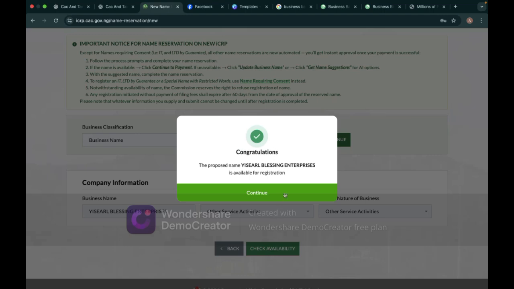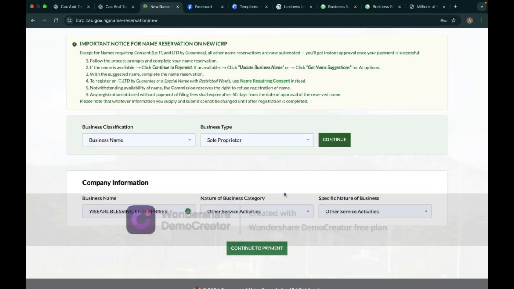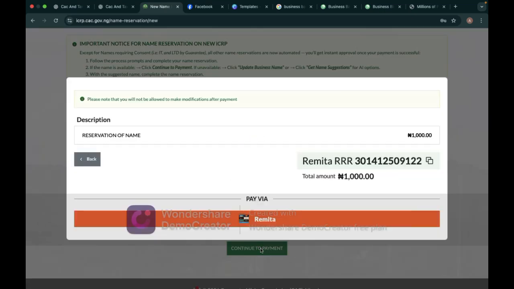So you just click on continue to reserve this name first. Then you click on continue to payment. And you see the new fee is 1,000 naira for business name reservation. So you copy your RRR code, very important, so you can actually track your fee.